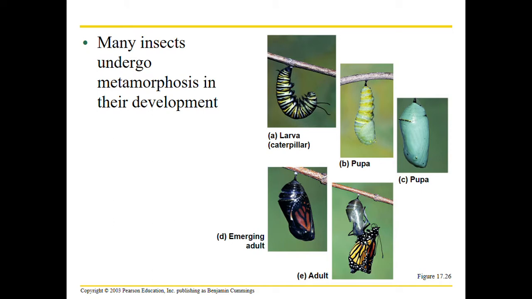Why this would be evolutionarily advantageous would be that the larva and adult stage don't compete for the same food. So the larva, the caterpillar, will eat leaves, whereas the butterfly, the adult right there, will eat nectar.